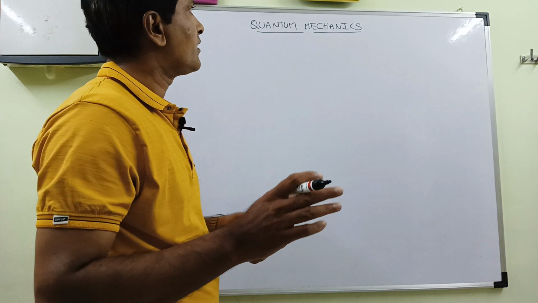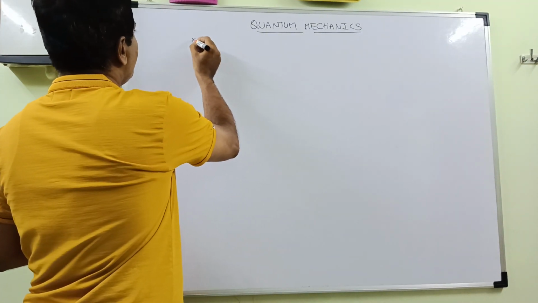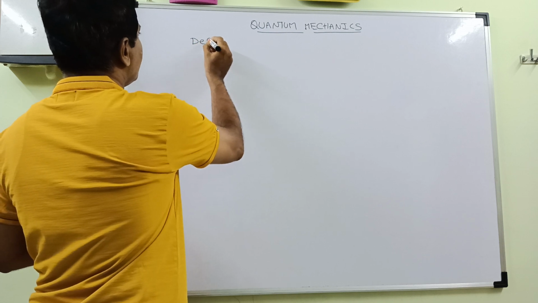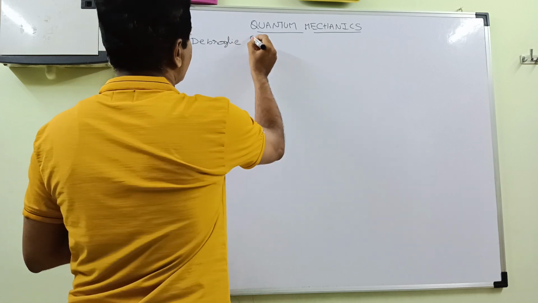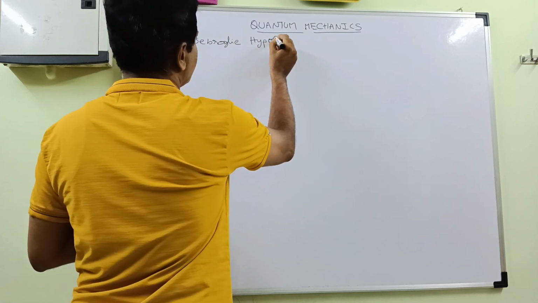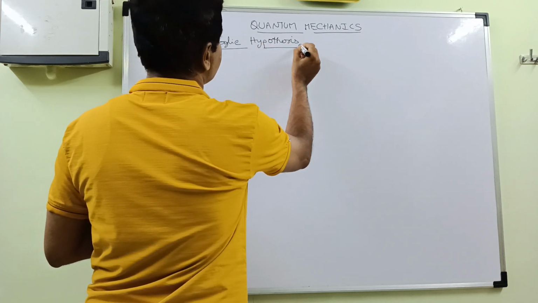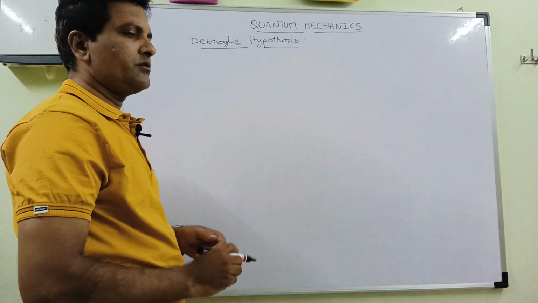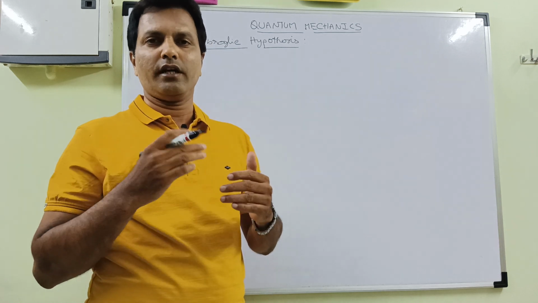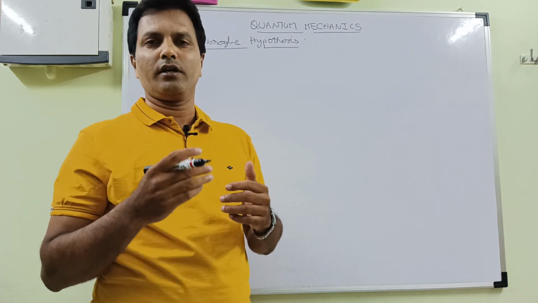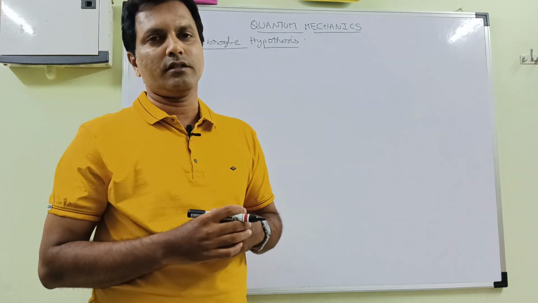Now we see the de Broglie hypothesis. Actually, de Broglie applied the wave-particle duality of light, which is applicable to light waves, to microparticles also.